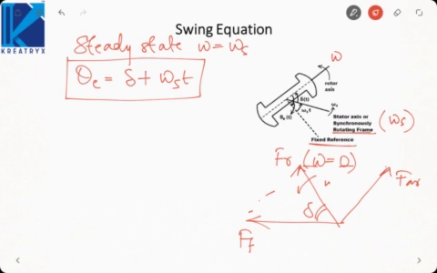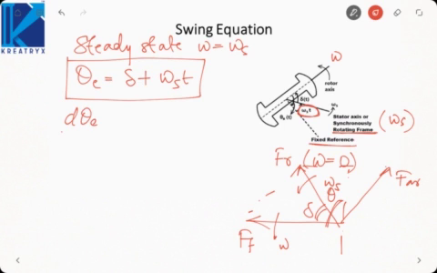So this will rotate at a speed omega s, this will rotate at a speed omega. And we are assuming a synchronously rotating frame, that is, let us say this one. So this angle is theta, this angle is delta. Now since this frame is rotating at synchronous speed, in time t it will travel by an angle omega s into t. That is, angular speed into time will give me the angle. That is why theta E is equal to delta plus omega s t.